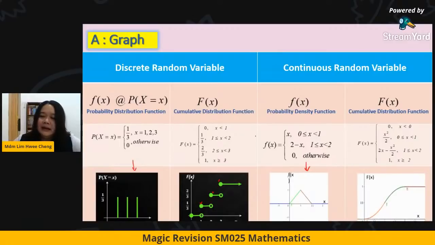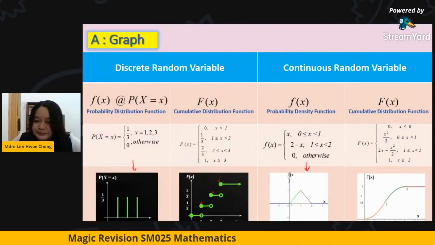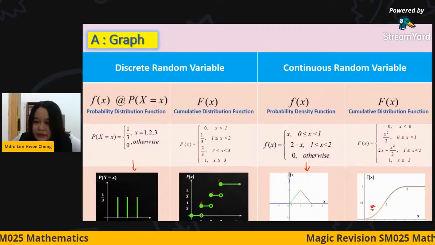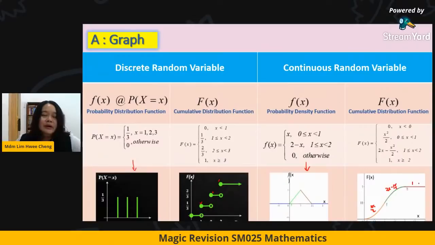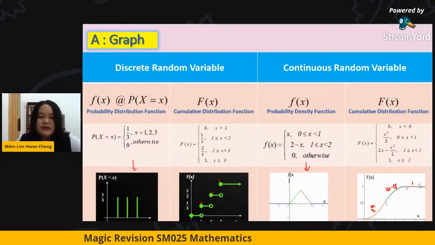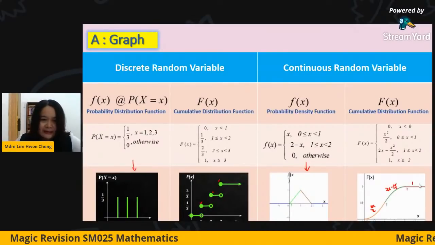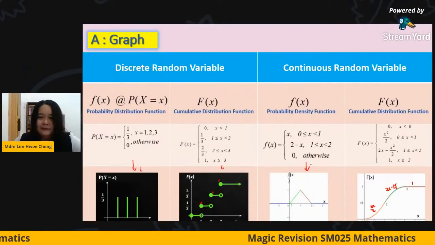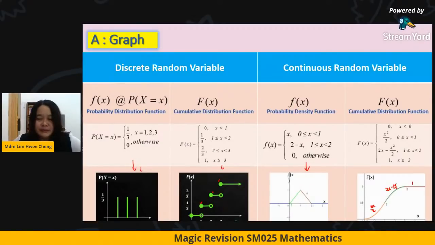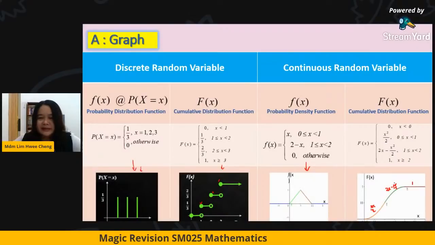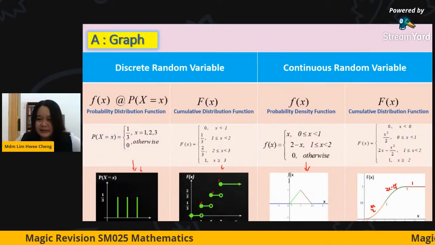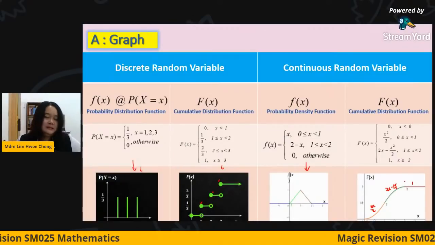From 0 to 1 it is x square over 2, then 2x minus x square over 2, and then 1. This is the graph. So please differentiate them. For discrete, it looks like a coconut tree or a staircase. For continuous, it is a normal graph that you draw, and at the end it must be 1.